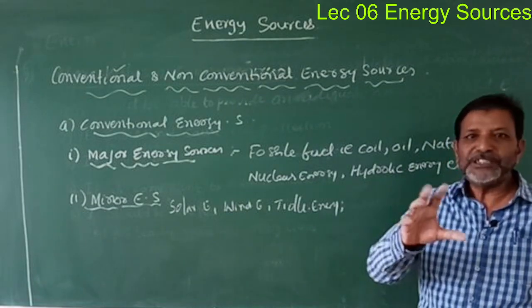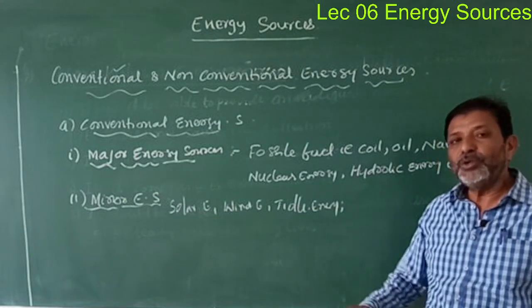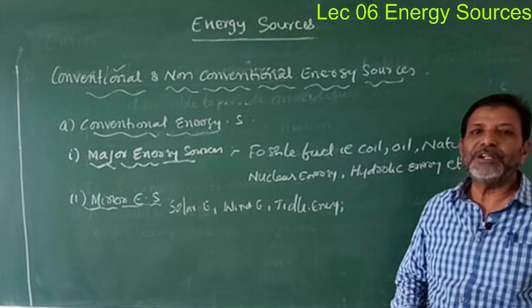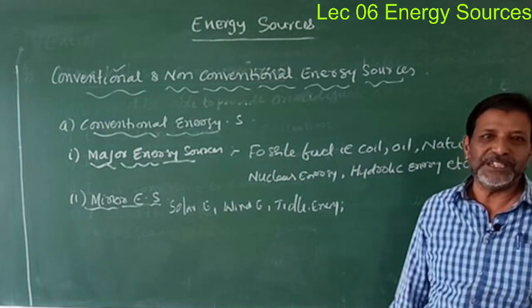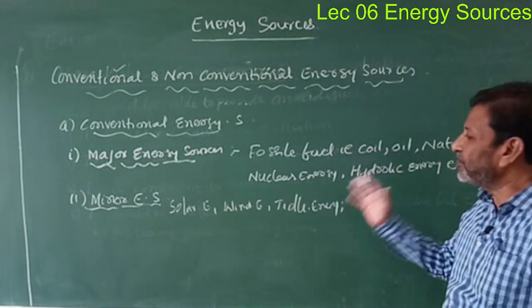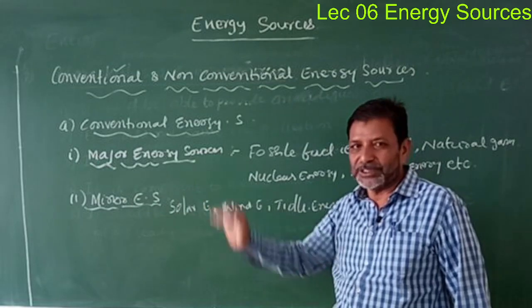This is the basic principle I told you. That is nothing but geothermal energy, etc. All these sources come under minor energy sources.